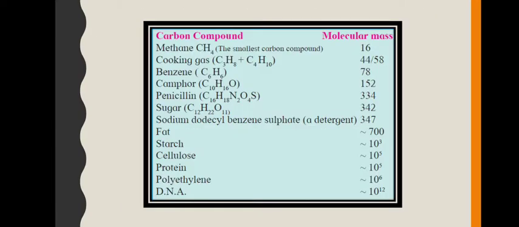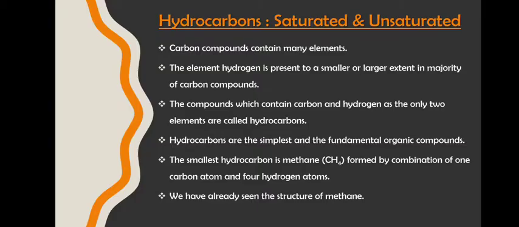Now here a few carbon compounds with their molecular masses are shown, showing that methane, the smallest carbon compound, has a molecular mass of 16, whereas DNA has a molecular mass of 10 raised to the power 12, which is quite high, right? Now these are hydrocarbon compounds, meaning the compounds which are made up of hydrogen and carbon.